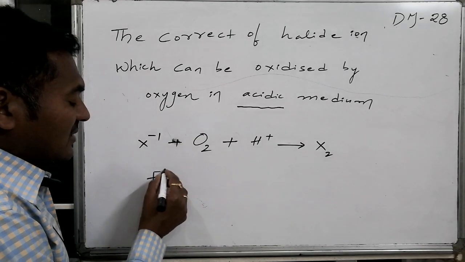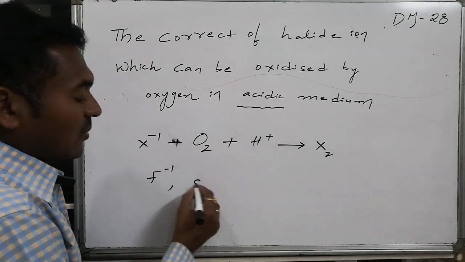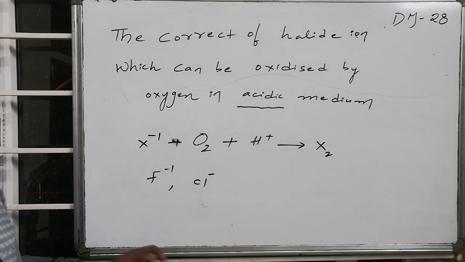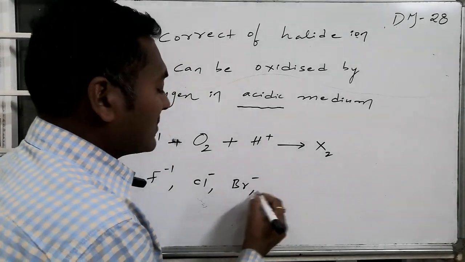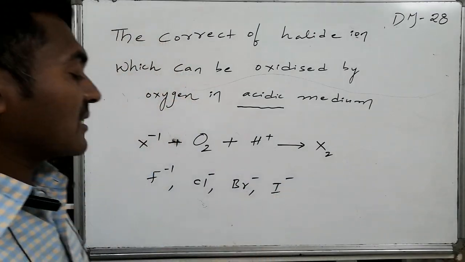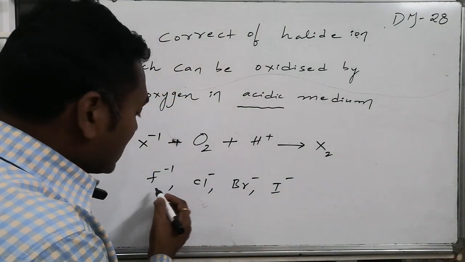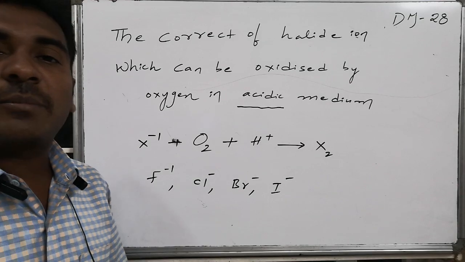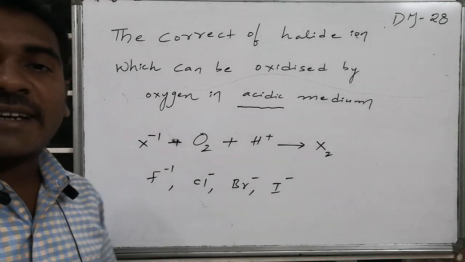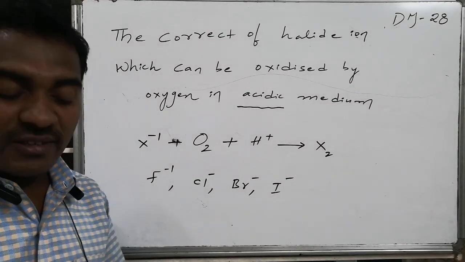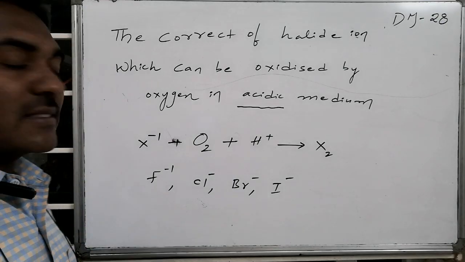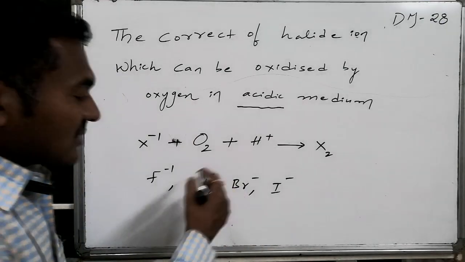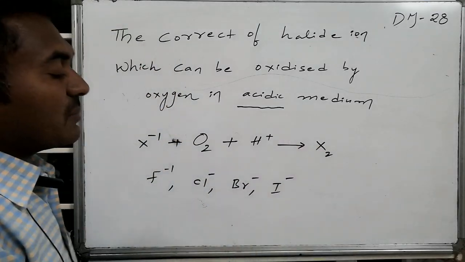Whereas the halide ions that we have are fluoride ion F minus, chloride ion Cl minus, bromide ion Br minus, followed by I minus. These are the halide ions. As we know from the primary minimum information, fluorine is acting as the strongest oxidizing agent. Hence the fluoride ion oxidation is not possible, whereas the chances come from the bottom to top,